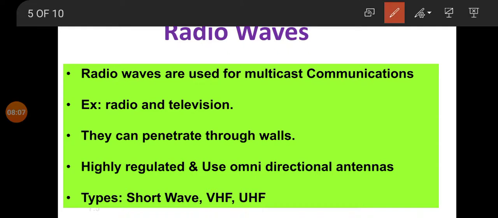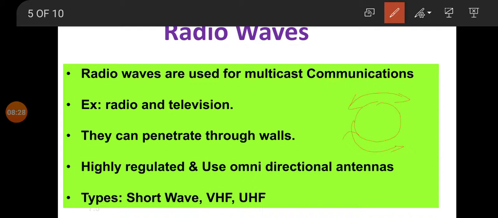In simple terms, just see here. Our earth is like this, correct? So radio waves penetrate through walls means the radio waves travel in this area of earth, through the walls of earth. Understood?